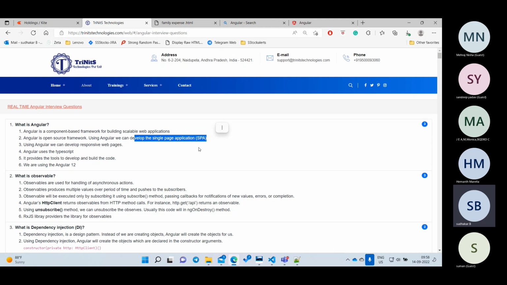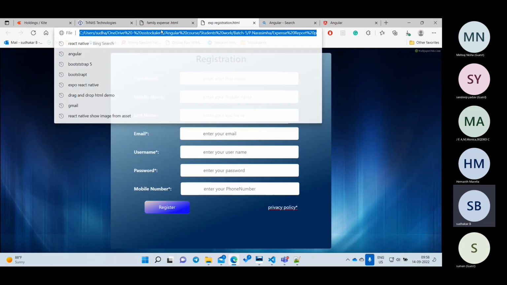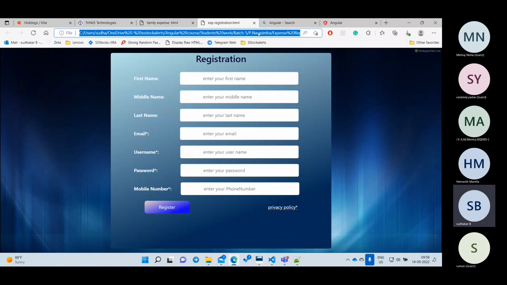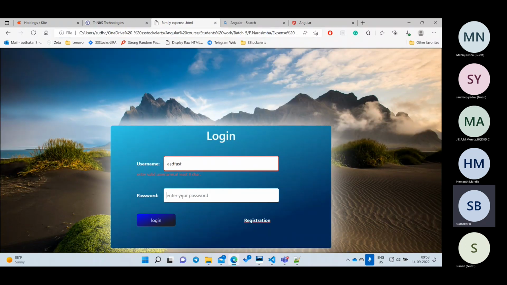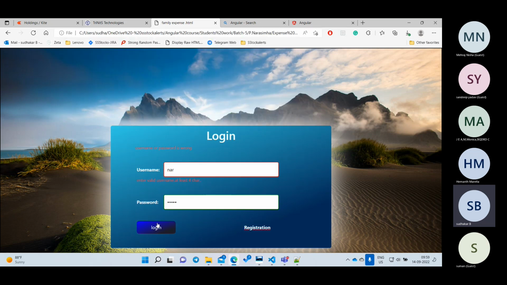Single page application means, suppose I have a website. Earlier, whenever I was loading, suppose this is an example I'm going to do here. I will click on registration, and it is opening a new tab. That is okay. Think like I'm not opening a new tab. I'll click on login, I'll say admin. Instead of this, I'll go directly to the second page, called the add expense page.